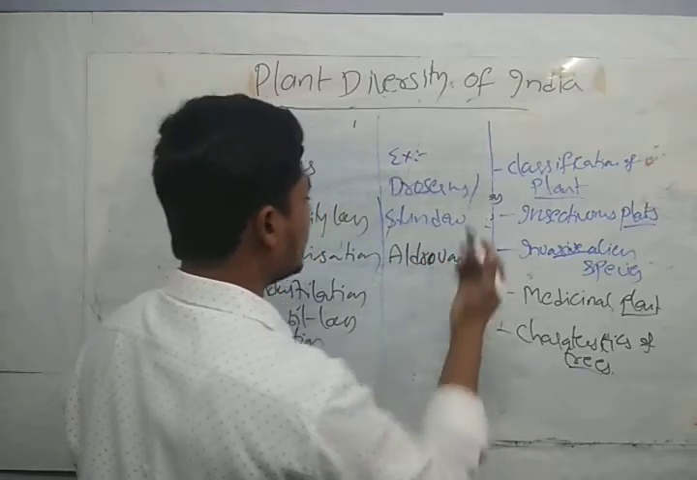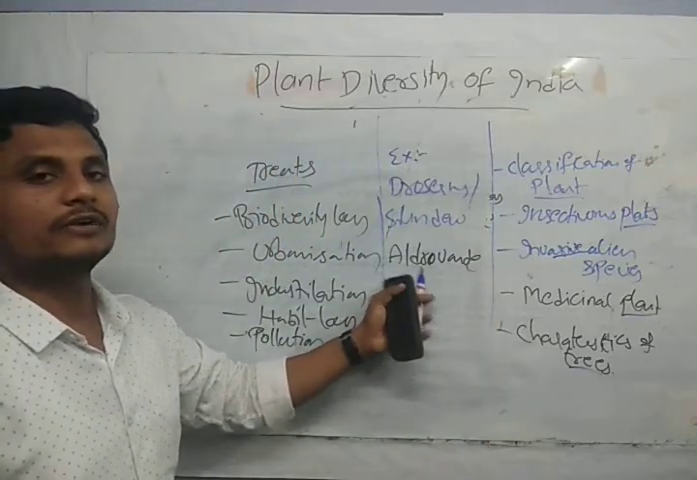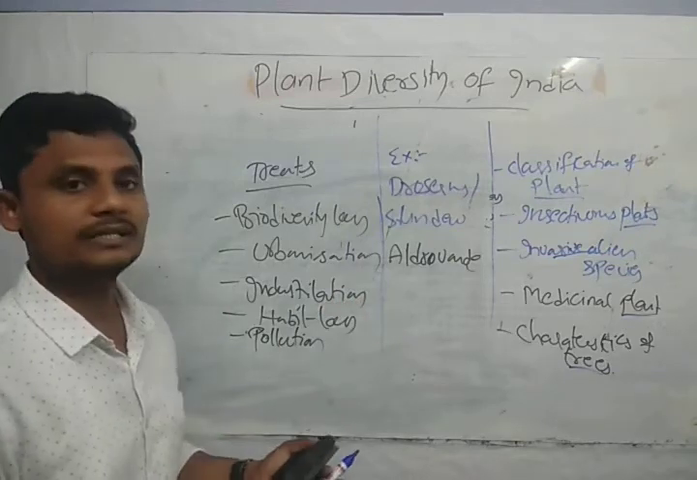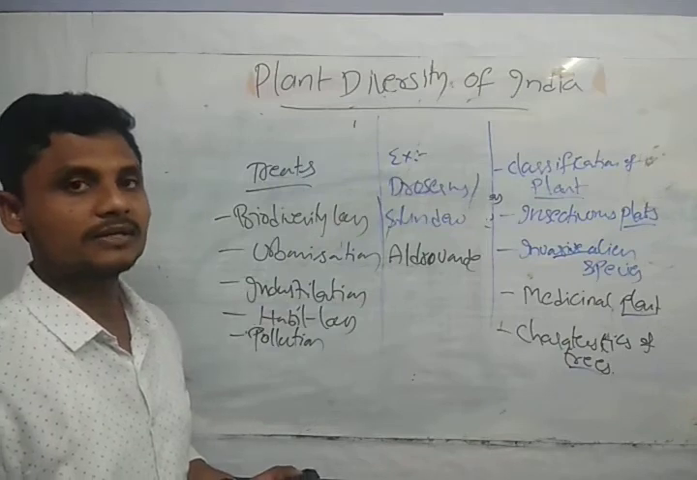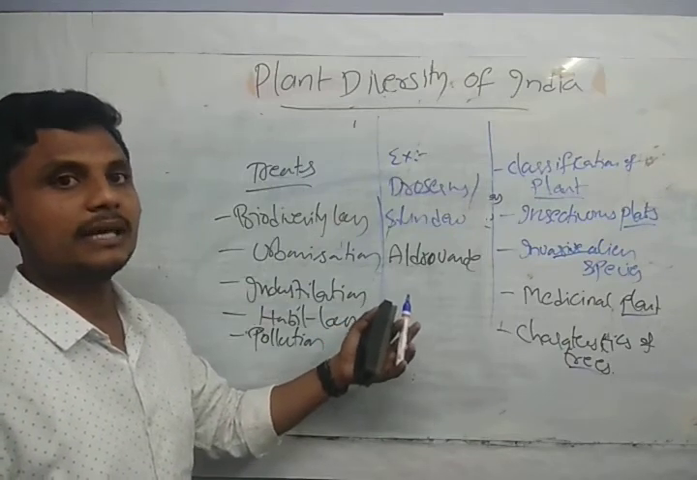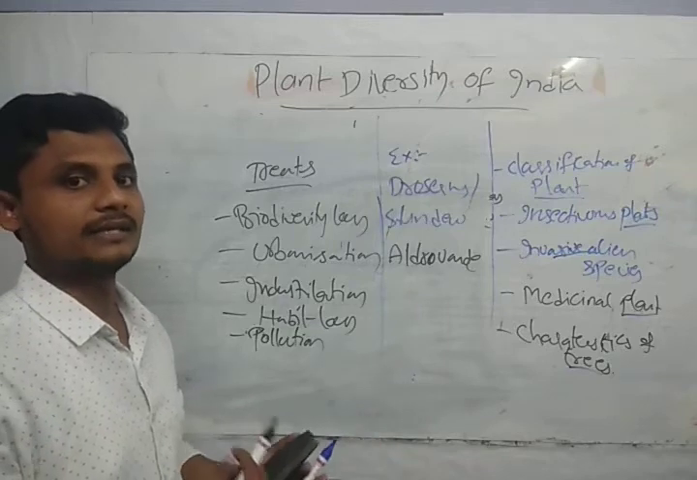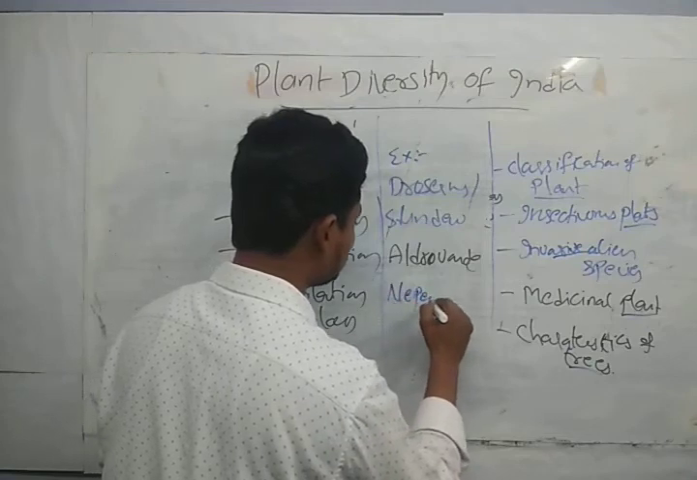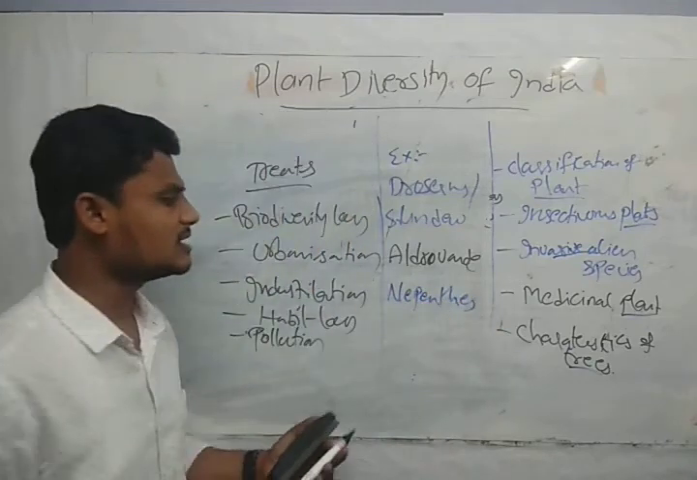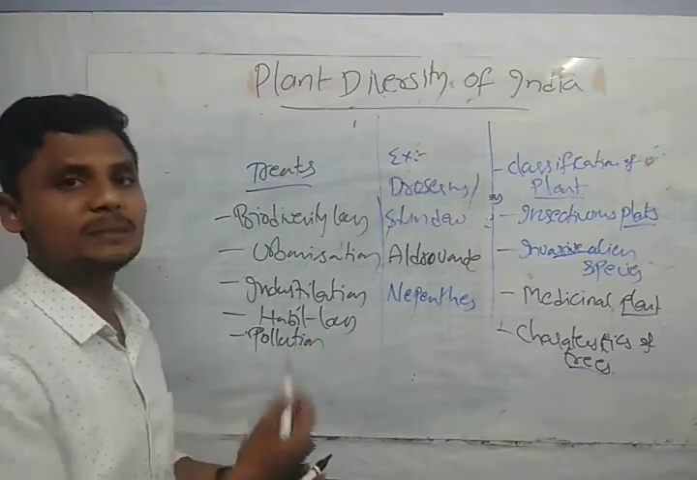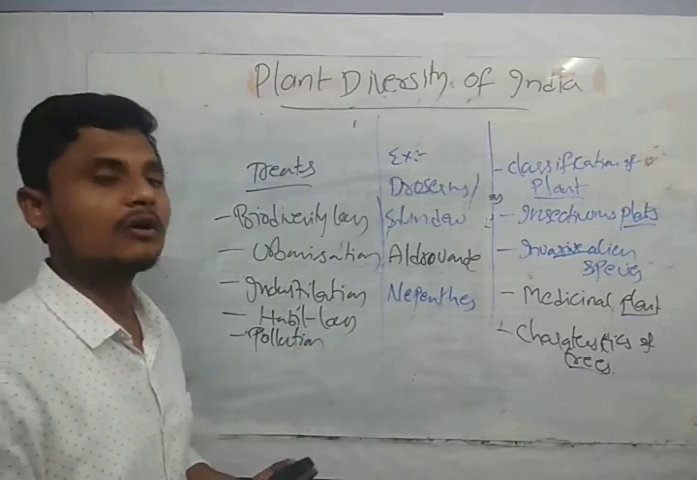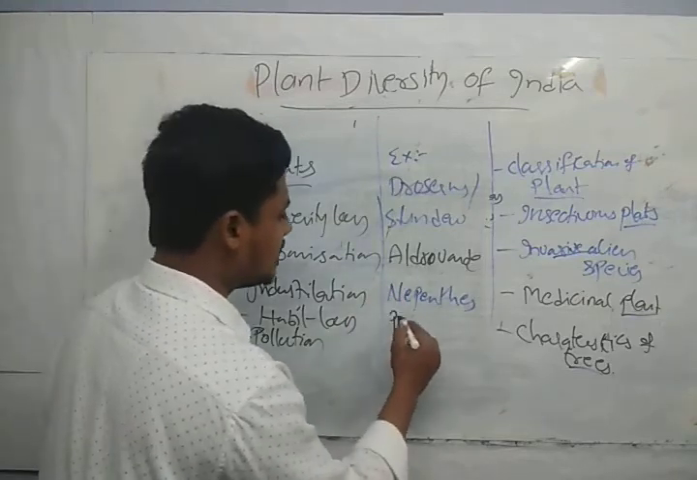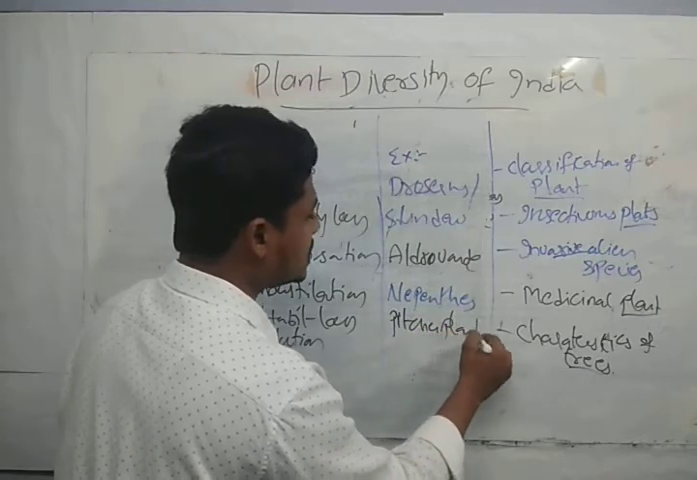After this, the second example is Aldrovanda. This Aldrovanda is also very important, and it is very useful for medicinal purposes. The last one I will discuss is Nepenthes. We also call this a pitcher plant. What do I mean by pitcher plant? It has a jar-like structure.